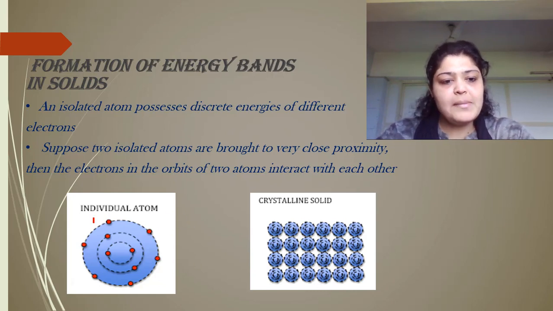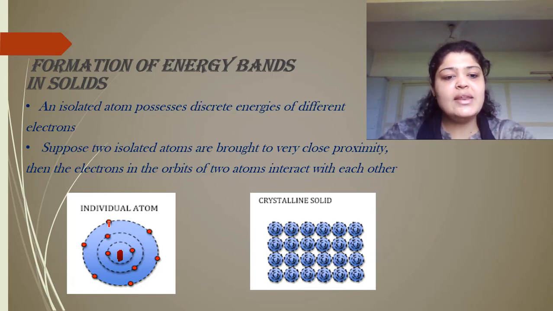In the first diagram, I have tried to show an individual atom wherein you have a nucleus in the center, and surrounding this nucleus we have different orbits wherein different electrons are present. Each and every electron has a certain energy. Suppose you consider energy levels. Now Pauli's principle says that any energy level will have a maximum of 2 electrons which have opposite spin.